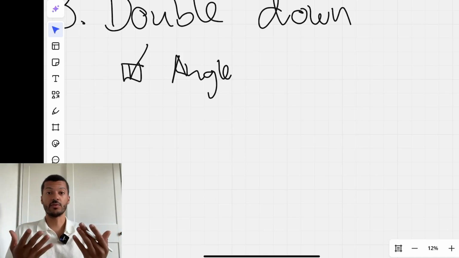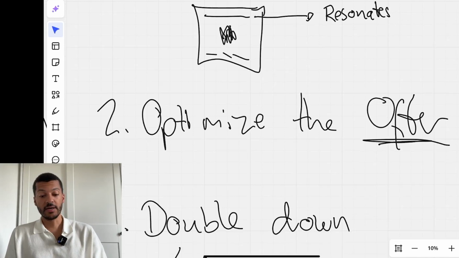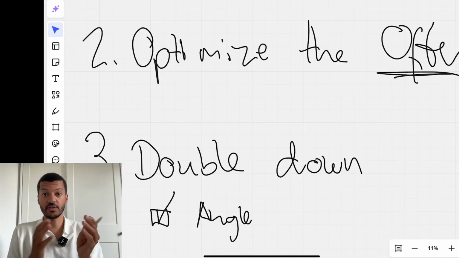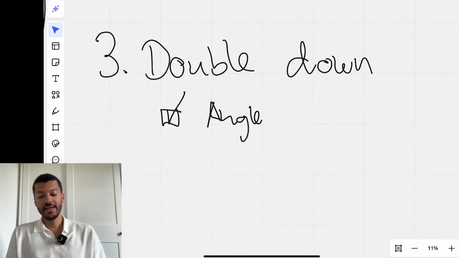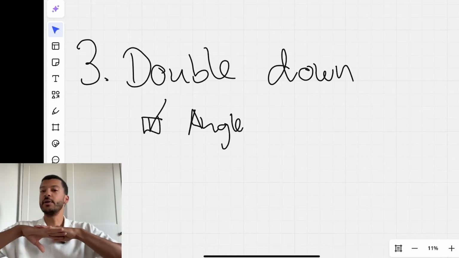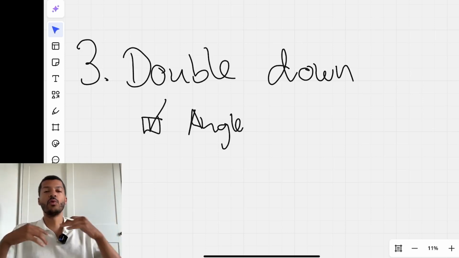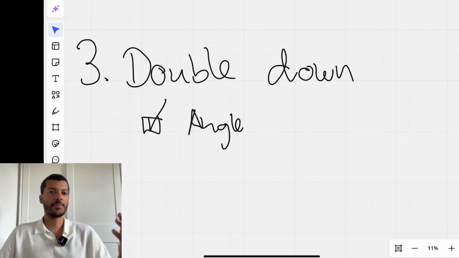Still, a lot of agencies go wrong. That's why they get burned. Like, they don't even do this job to begin with. The positioning part, they don't do the offer optimization part, which obviously is then difficult when it comes to conversion rate. And they also don't double down properly, right? So what you see a lot is basically a bunch of different creatives with different angles, messagings, or it's just like UGC because they think UGC is the best thing ever, which is not always the case.